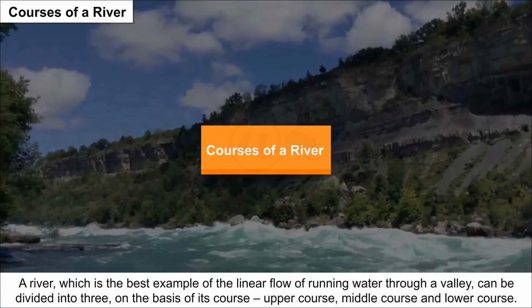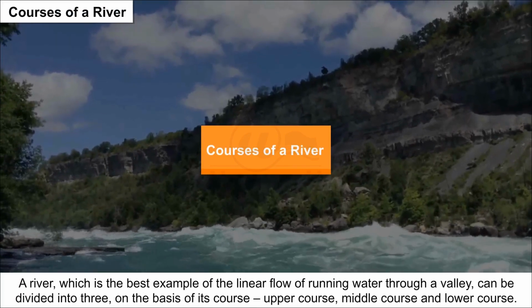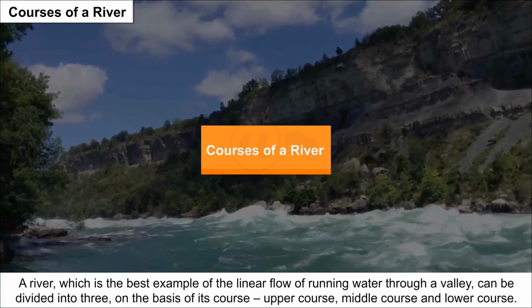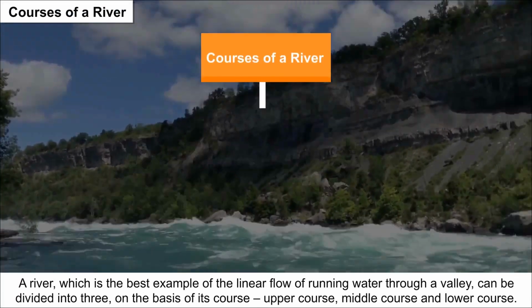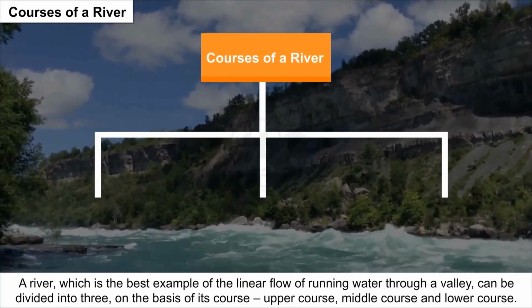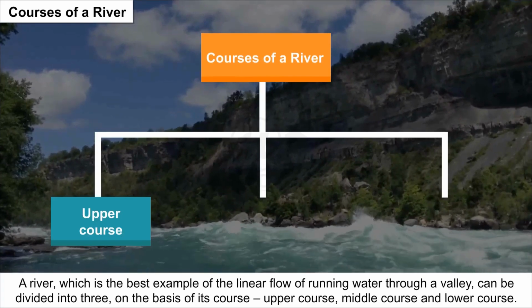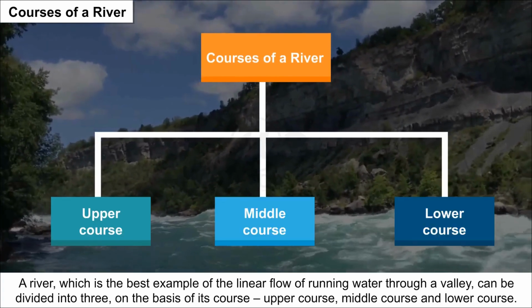Courses of a river. A river, which is the best example of the linear flow of running water through a valley, can be divided into three on the basis of its course: upper course, middle course, and lower course.